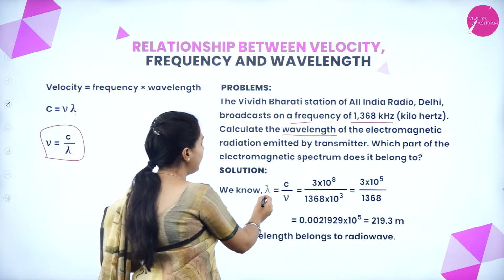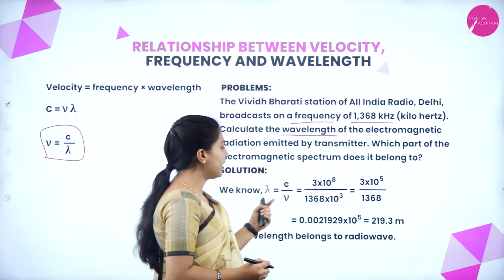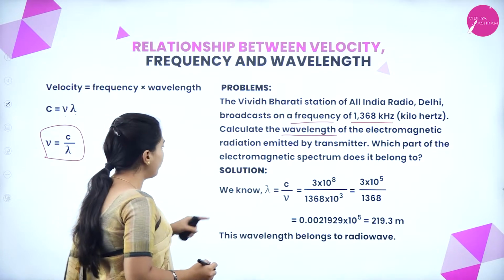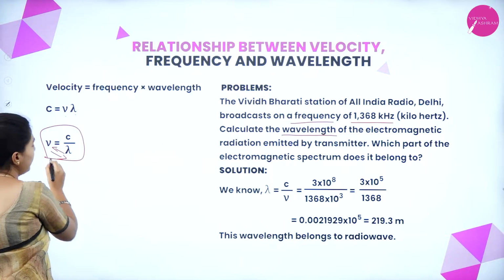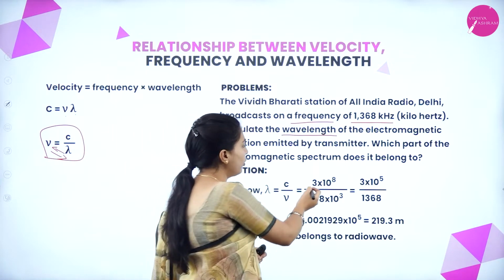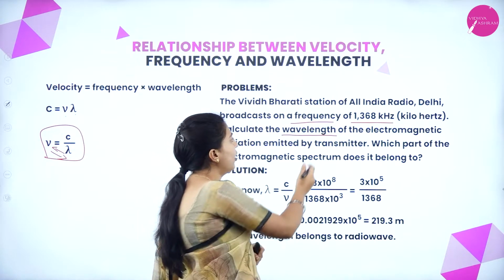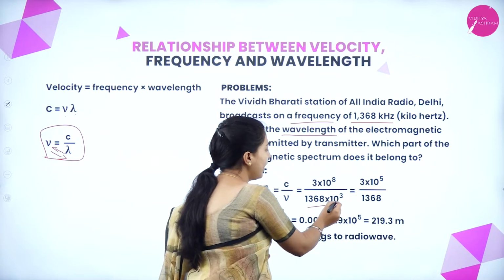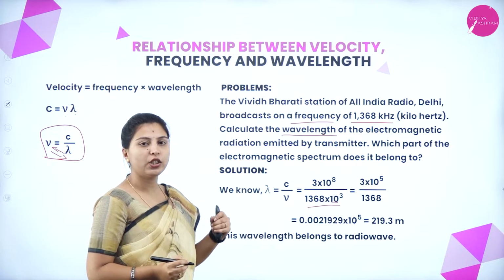We know that lambda equals c by nu, that is, wavelength equals velocity by frequency. We have to find lambda, so we interchange the equation. The velocity is 3 into 10 to the power of 8, and the frequency is given with 10 to the power of 3, since kilo means 10 to the power of 3.